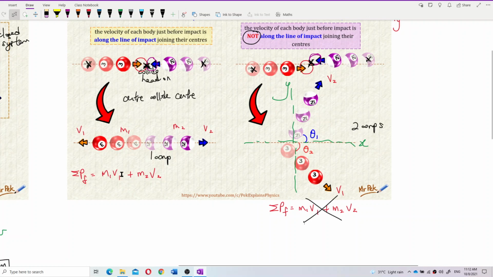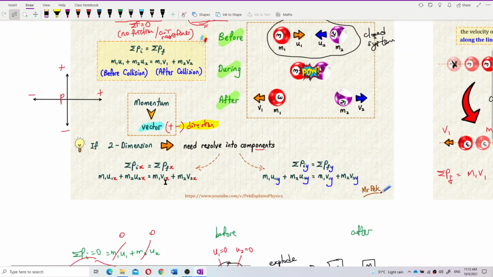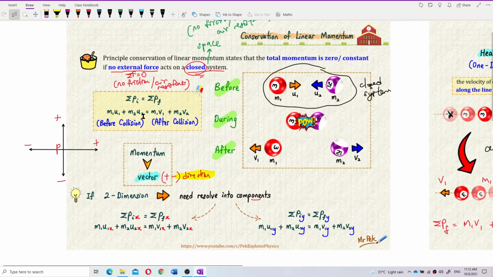You see that this equation is only for one dimension: m1 u1 plus m2 u2 equals m1 v1 plus m2 v2.